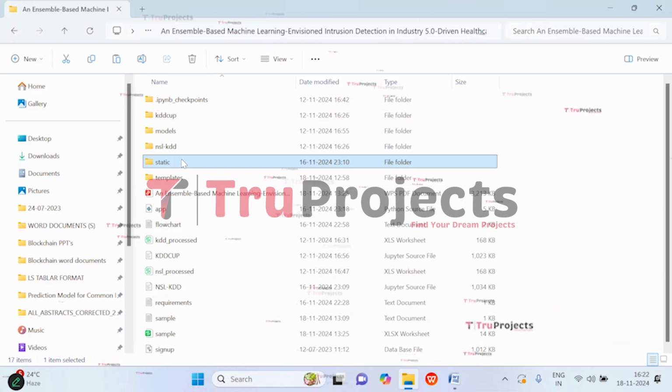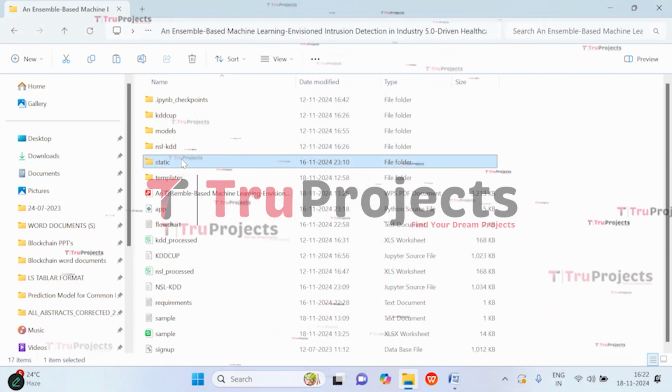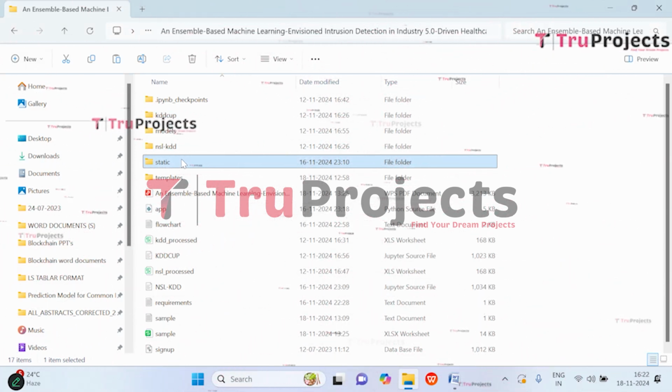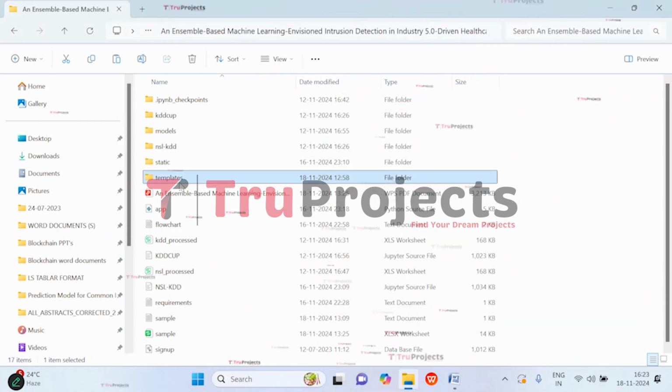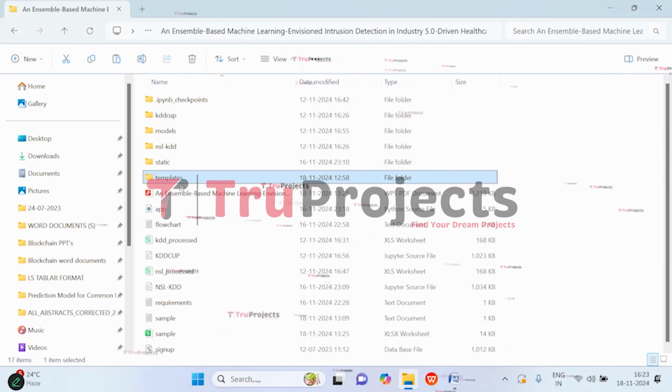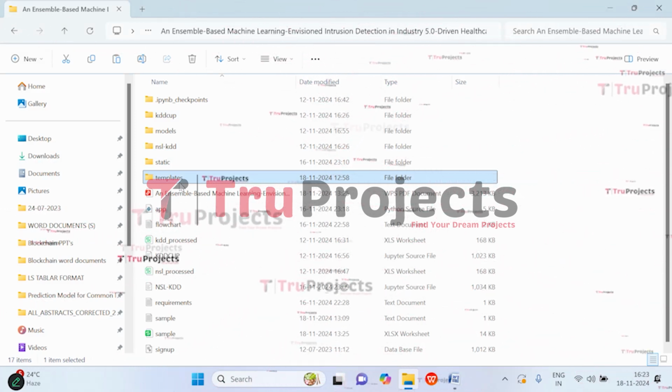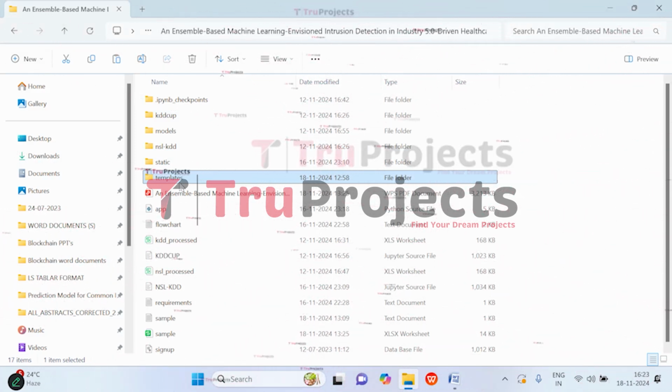Here we have the static folder. This folder consists of files related to CSS, JavaScript, and Bootstrap files. And here we have the templates folder. This folder contains all the HTML pages used in the project. It typically includes files like index.html, about.html, etc., which represent different pages of the website.